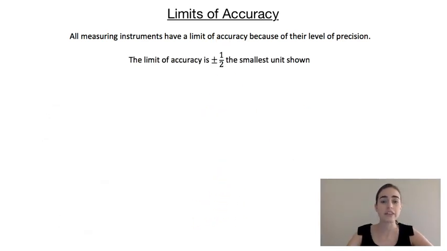More generally, the limit of accuracy is always going to be plus or minus half the smallest unit shown on the measuring instrument. So let's have a look at a couple of other examples.